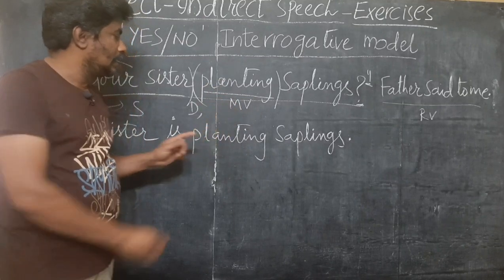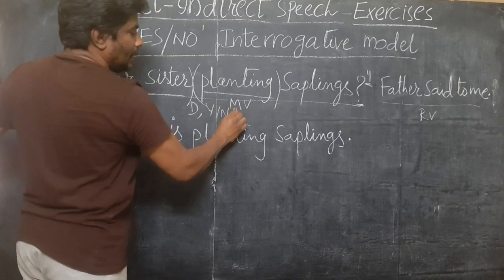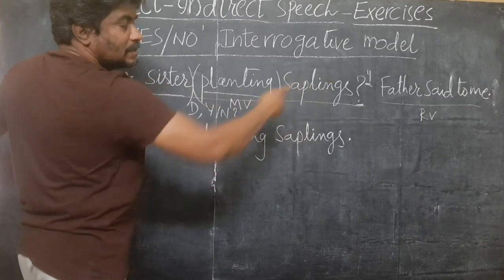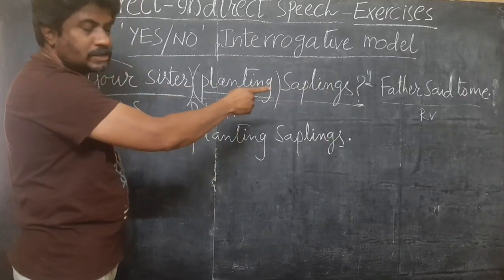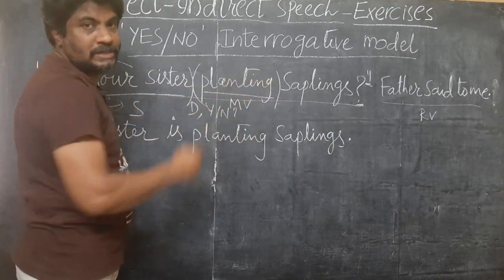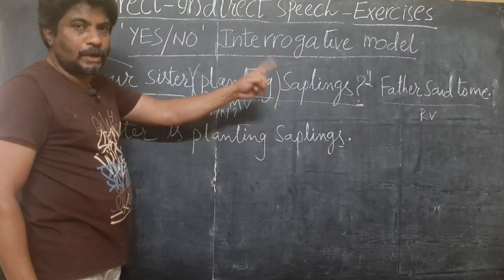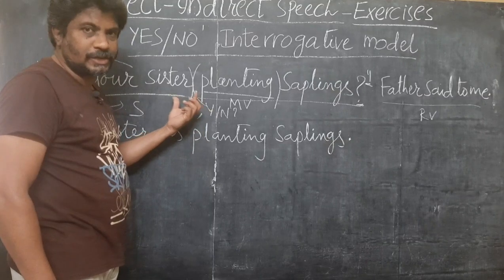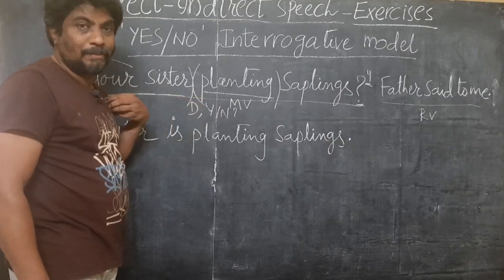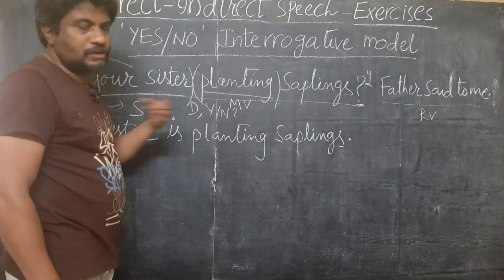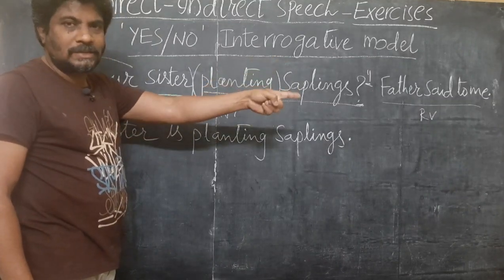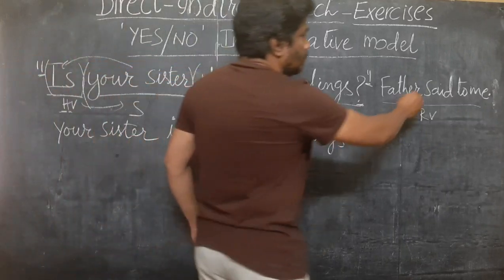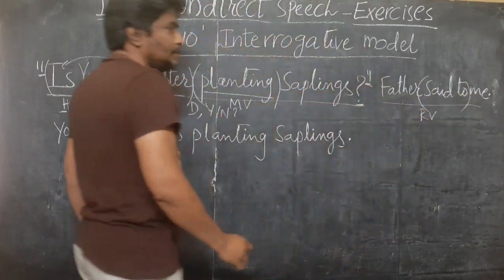As the dialogue is interrogative, the speaker remains the same: father is the speaker and he is speaking to me. We have to understand the reporting verb clearly. Who is the speaker and who is the listener? In the reporting verb, the speaker is father. That means father is speaking these words. Father is questioning, and who is he questioning? Me. So the speaker is father and the listener is me. There are some changes. Here, the reporting verb "said to" changes to "asked".